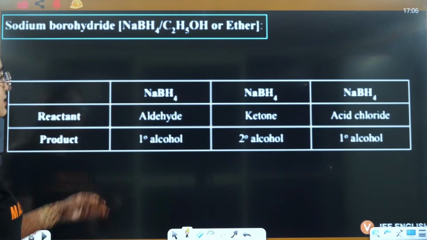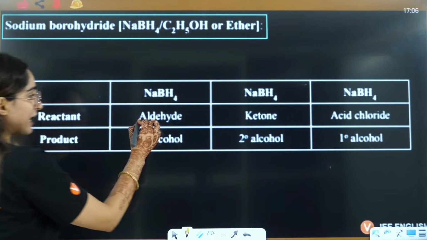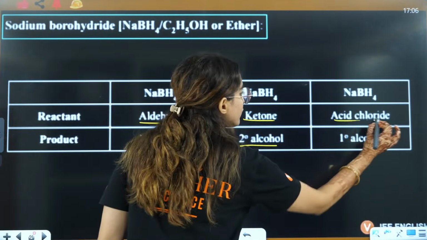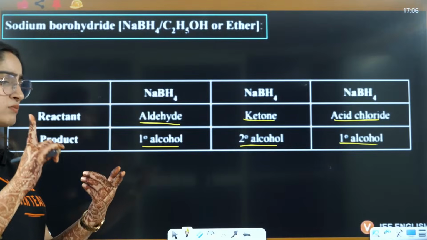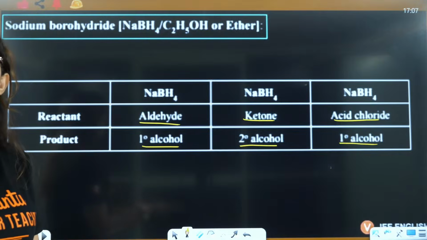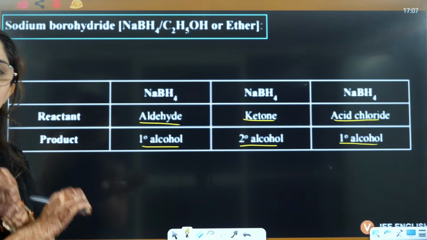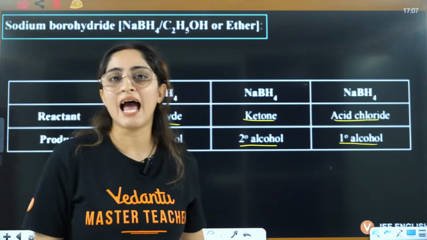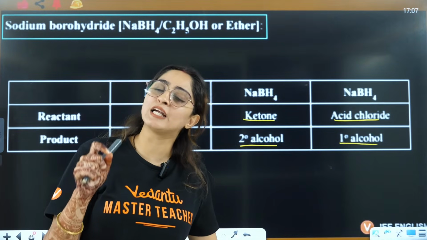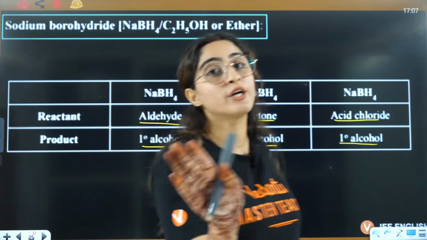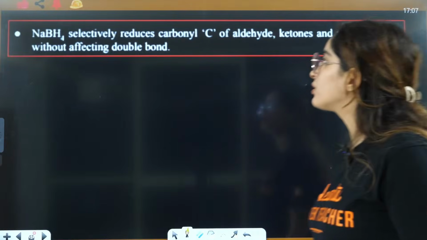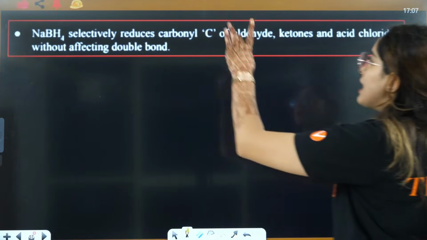Okay, so that means if you have NaBH4, aldehyde it will give 1 degree, ketone it will give 2 degree, acid chloride it will give 1 degree, but carboxylic acid, esters, or amide, it will do nothing, right? It will not react. Only acid chloride is that derivative of carboxylic acid that it will reduce. It will not reduce anything else, right? That is a very important point, and based on this also they have asked a question.